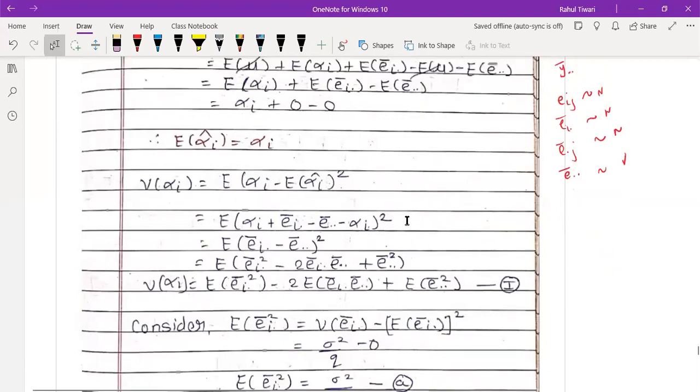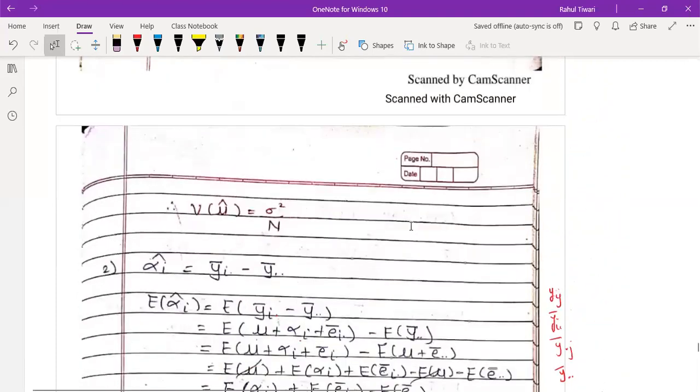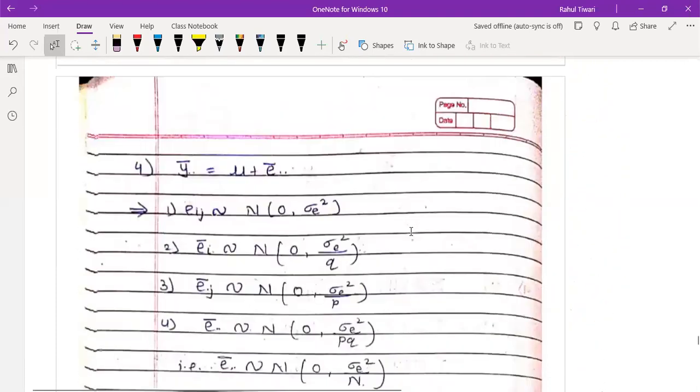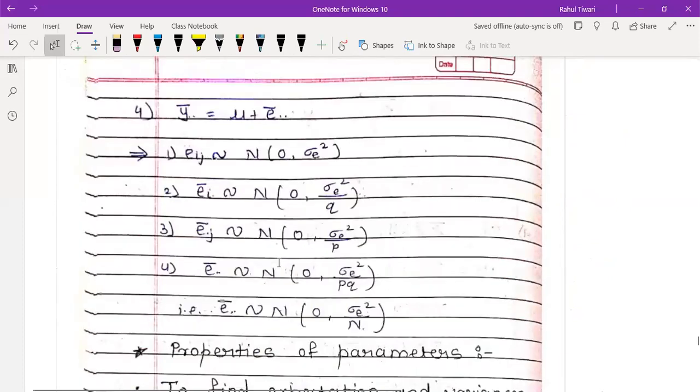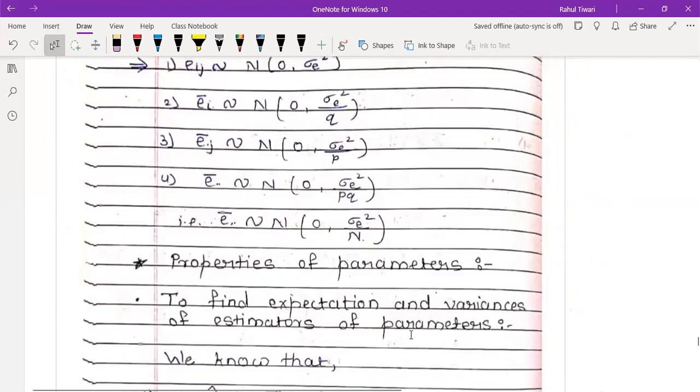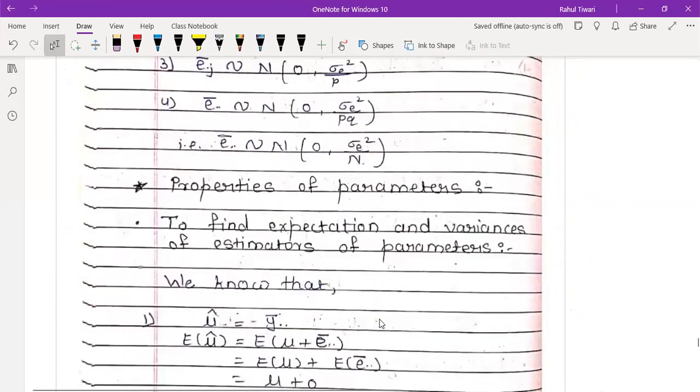So what I'm thinking is that you just go through these concepts, preliminary results, till here. Till here you can try to finish everything.